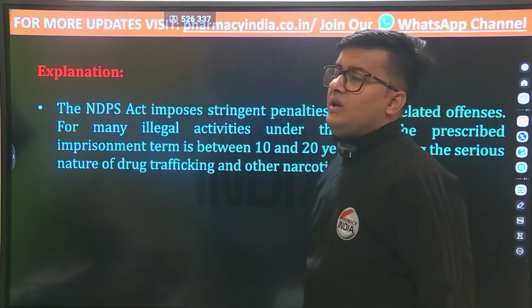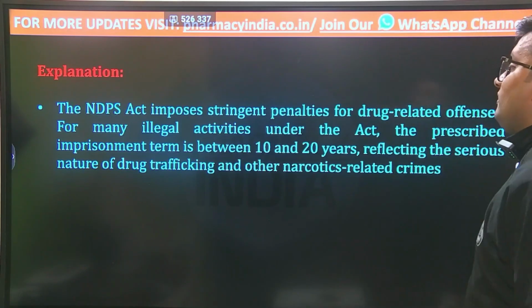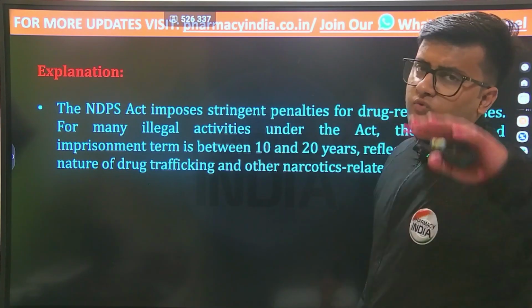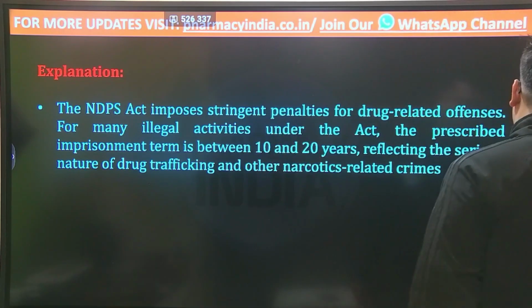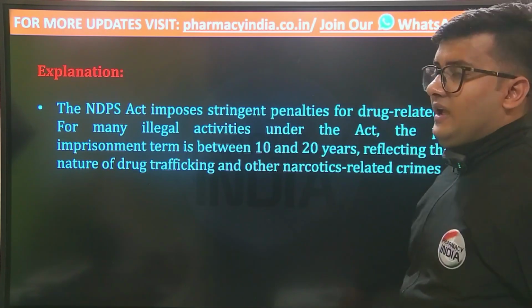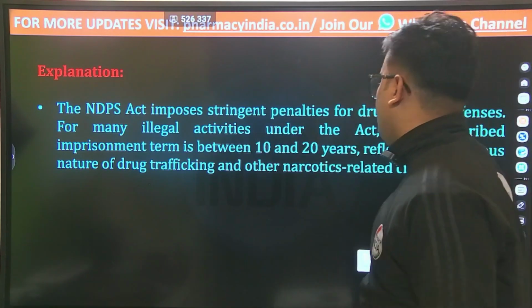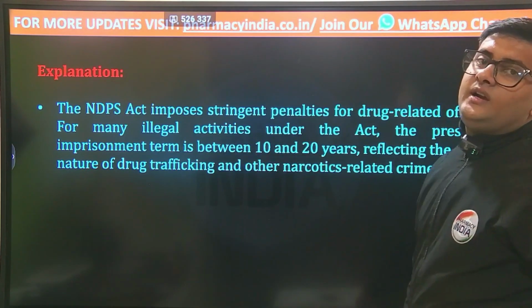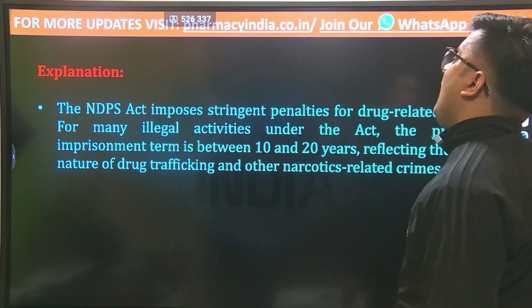If we talk about the Narcotic Drugs and Psychotropic Substances Act, they have stringent penalties for drug related offenses. For many illegal activities under this particular act, they have prescribed imprisonment of 10 to 20 years, reflecting the serious nature of drug trafficking, that is, illegal activities.